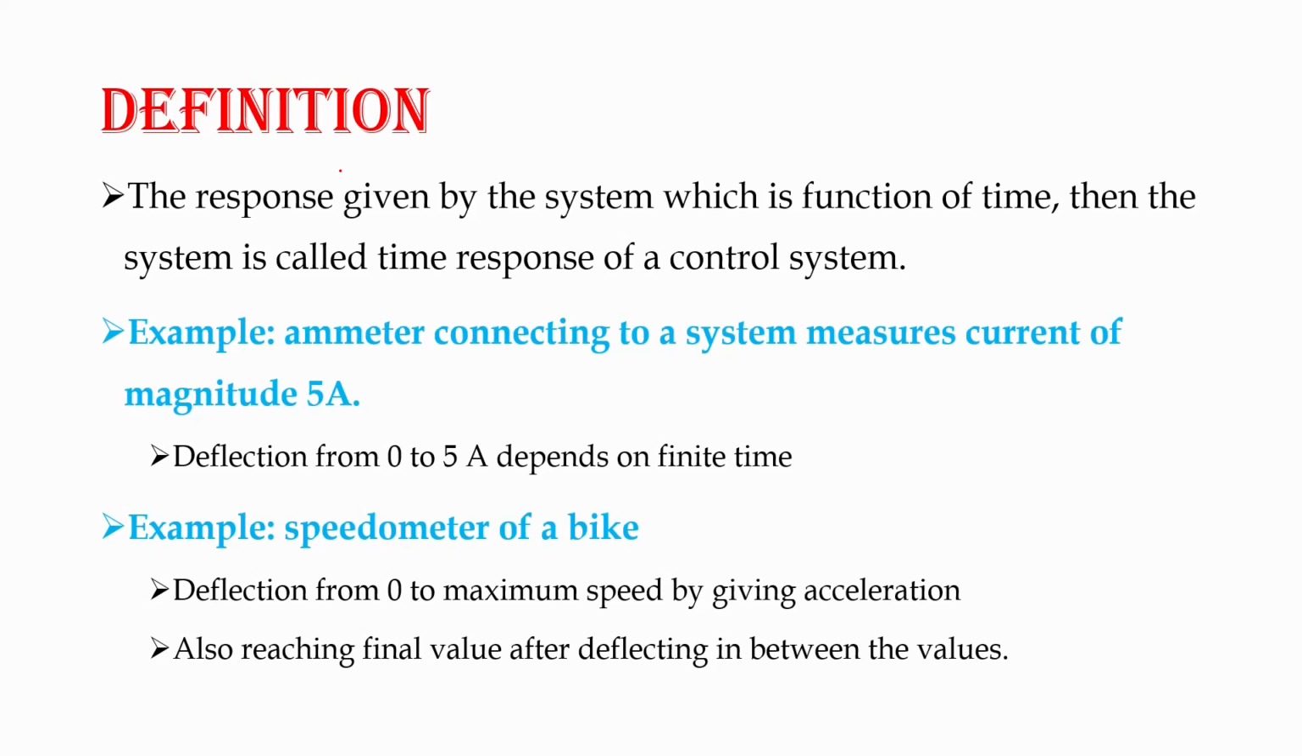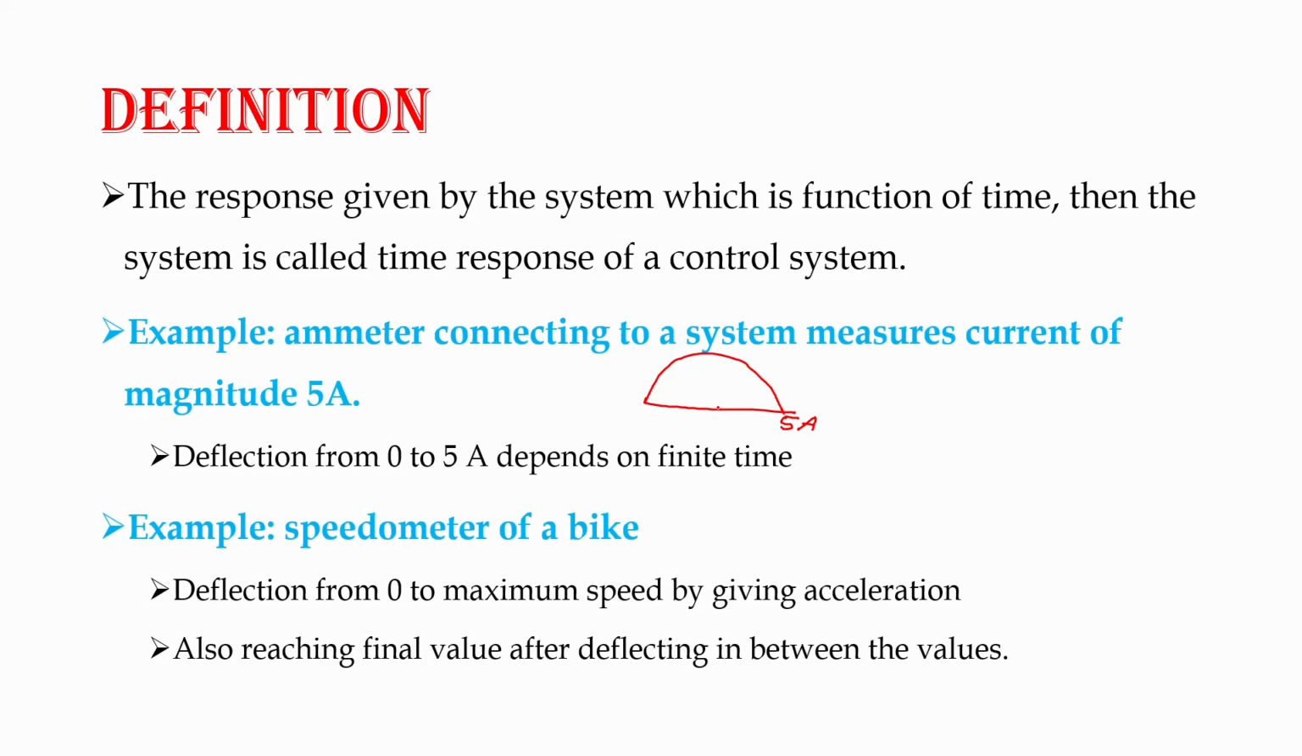Hi, today we are going to see about time response. The response given by the system, which is a function of time, is called the time response of a control system. For example, let us consider an ammeter connected to a system that measures a current of magnitude 5 ampere. That is, we have an ammeter, the maximum value is 5 ampere.